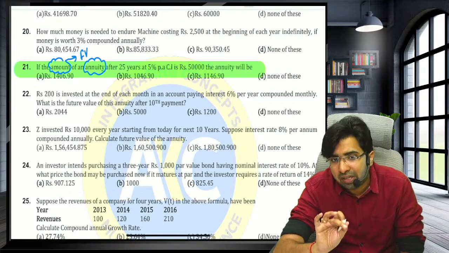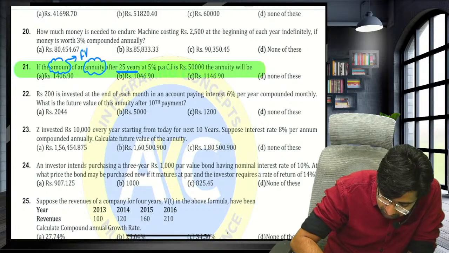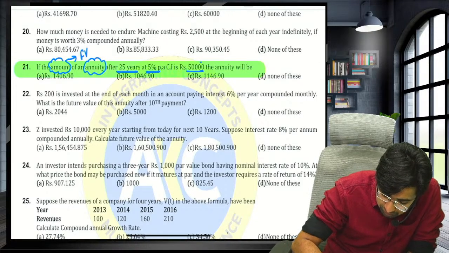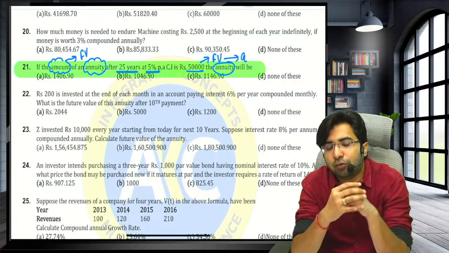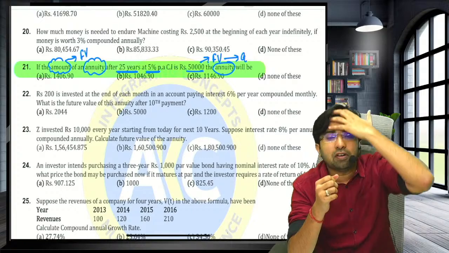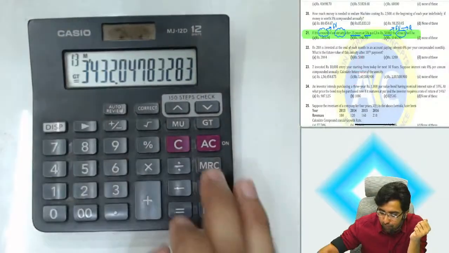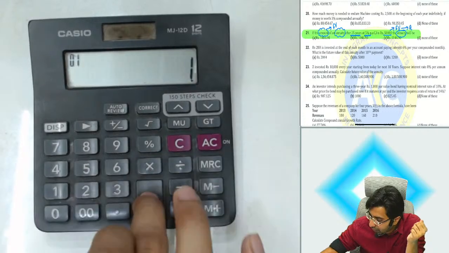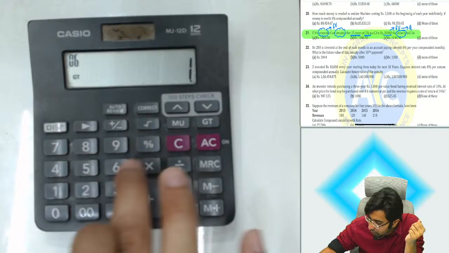Now, if the amount of an annuity after 25 years at 5% CI is 5 lakh, they have given you the future value. They are asking the annuity, from future value to annuity. Our future value trick starts from 1 plus equals to, R upon 100 plus 1 into 1.